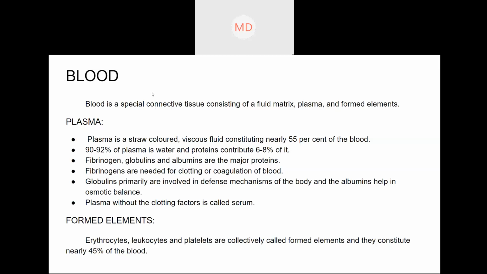What is a cartilage? Bones, all of you know. Blood, all of you know. What is a cartilage? Don't know.